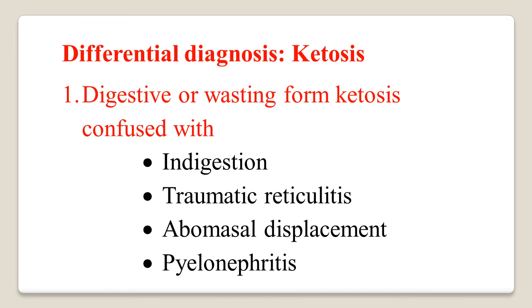Differential diagnosis of ketosis. We know that there are two forms, a wasting form and a nervous form. The digestive or wasting form of ketosis is generally confused with indigestion, traumatic reticulitis, traumatic peritonitis, abdominal displacement, and pyelonephritis, which may also cause anorexia and also cause ketosis.